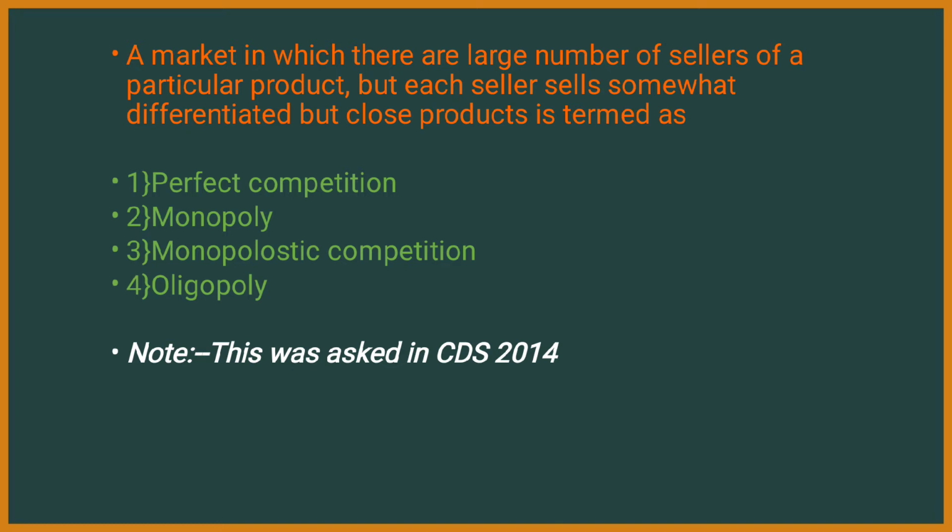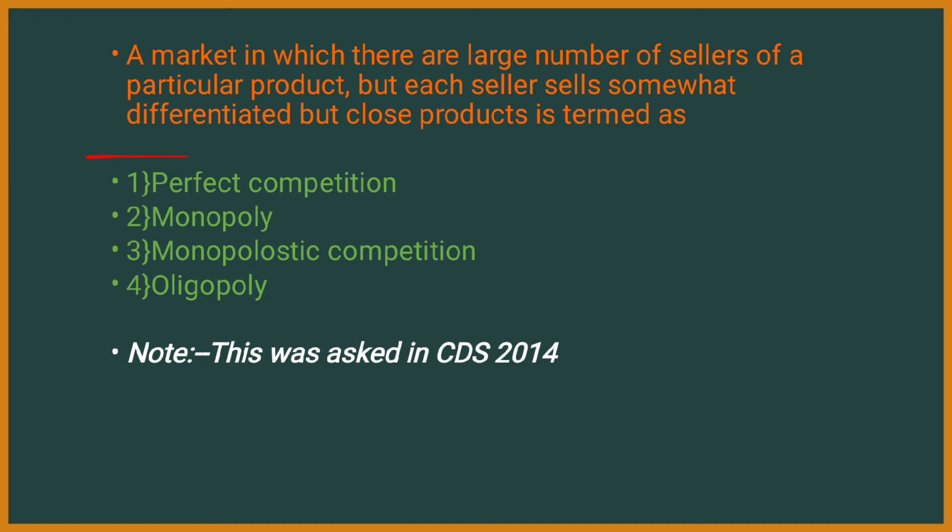That is a market in which there are a large number of sellers like A, B, C or D. There are 4 or 5 sellers selling a particular product, just say a soap, but each seller sells something somewhat different. One is selling a soap that is lavender flavor, the other is selling a product that is jasmine flavor. But closed products, that means they are differentiated, and this type of economy is called which type of competition? Option 1 perfect competition, second monopoly, third monopolistic competition, and fourth oligopoly.